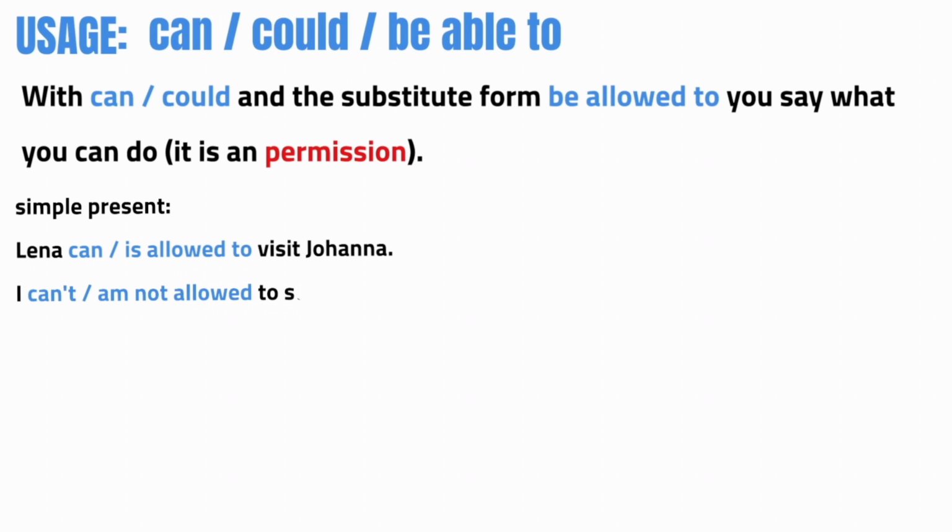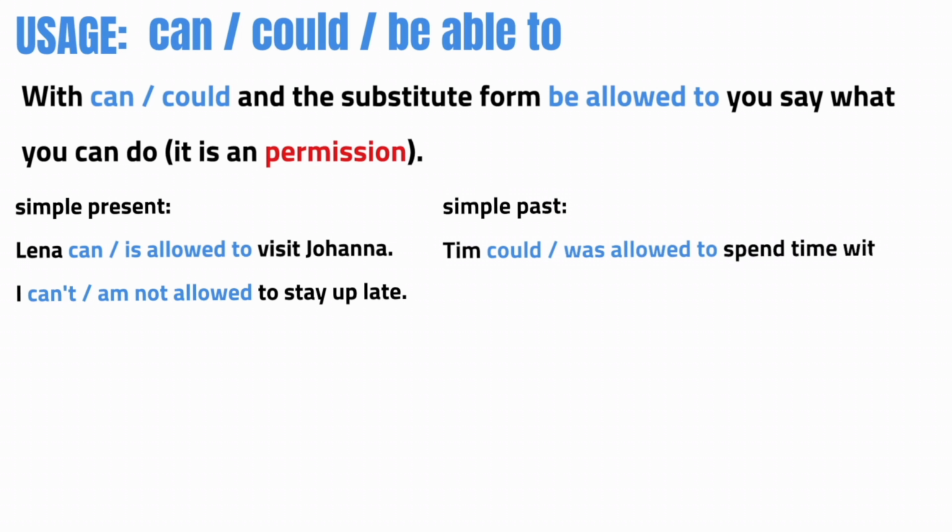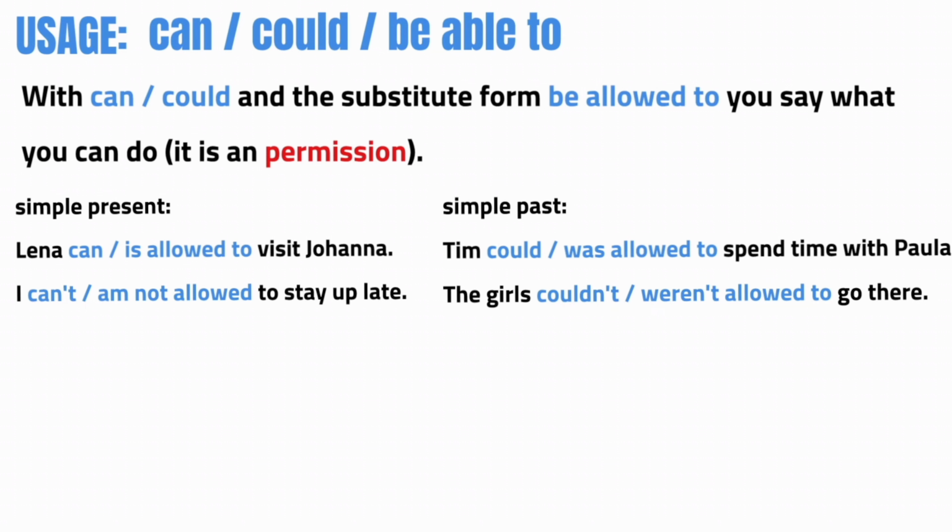Lena can or is allowed to visit Joanna. I can't, I am not allowed to stay up late. In the simple past, Tim could or Tim was allowed to spend time with Paula. The girls couldn't or weren't allowed to go there.